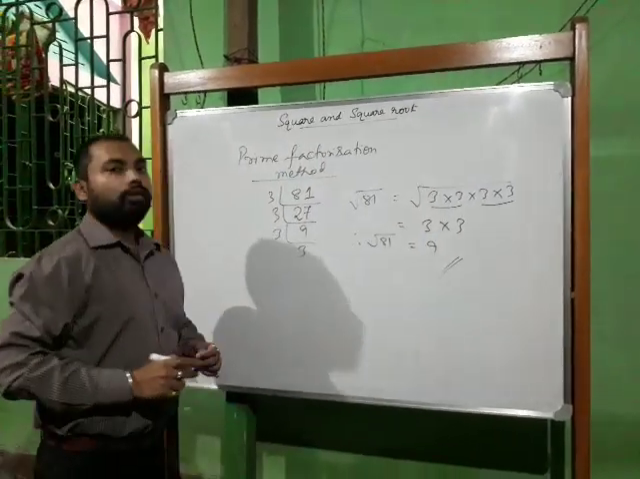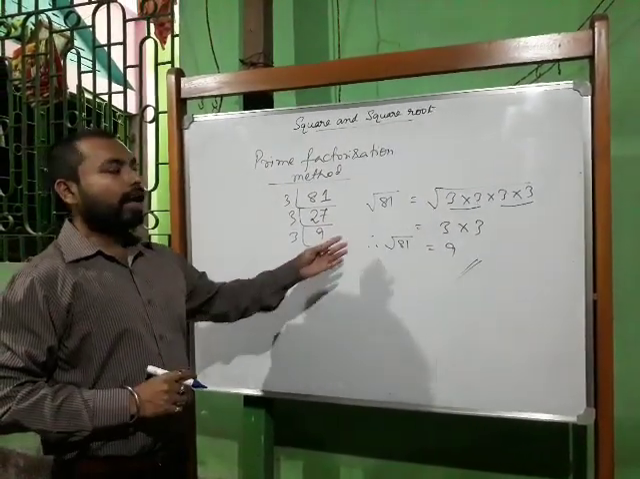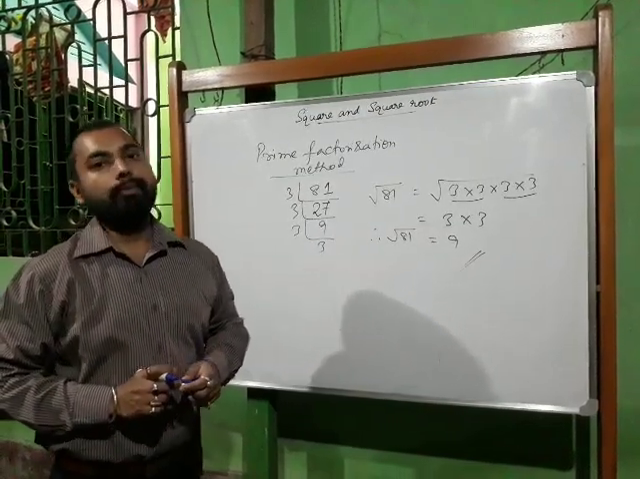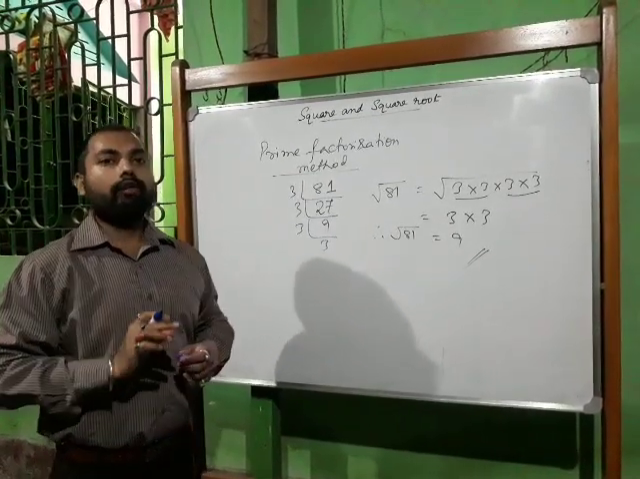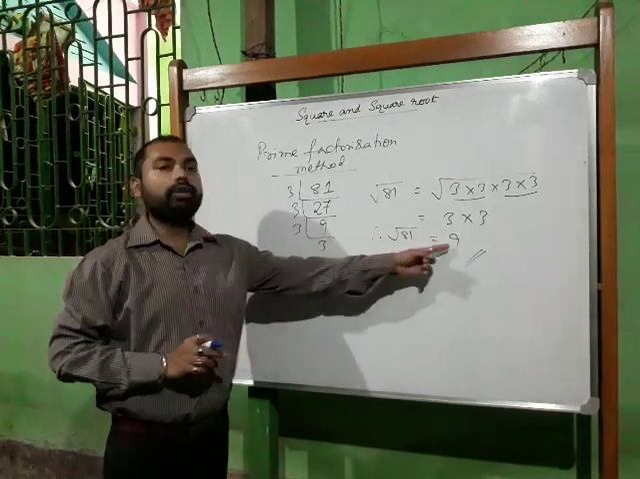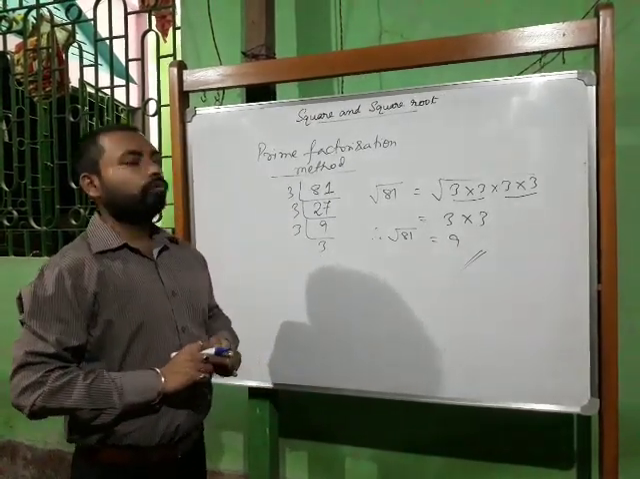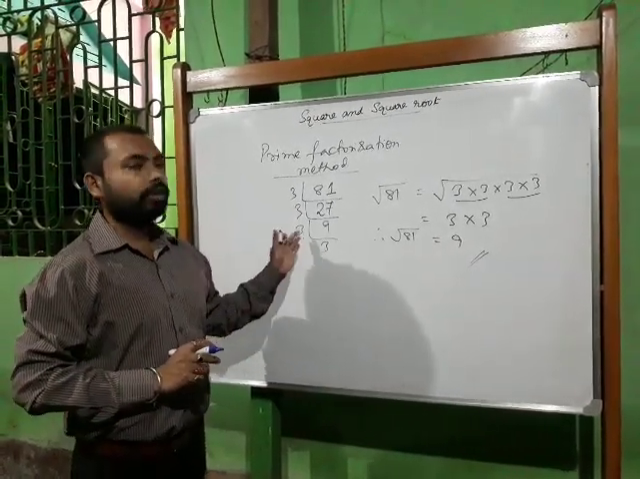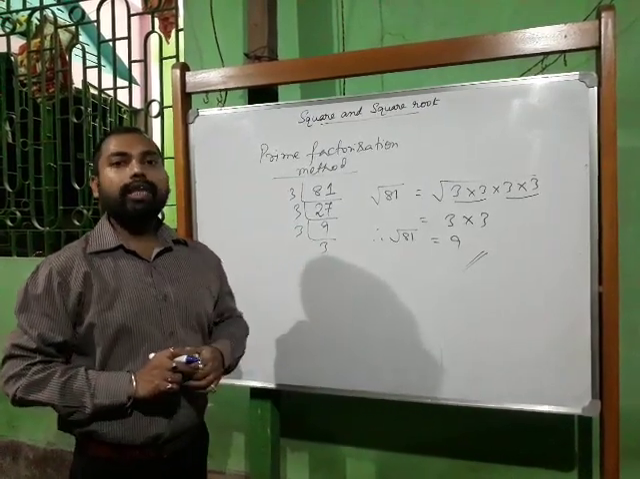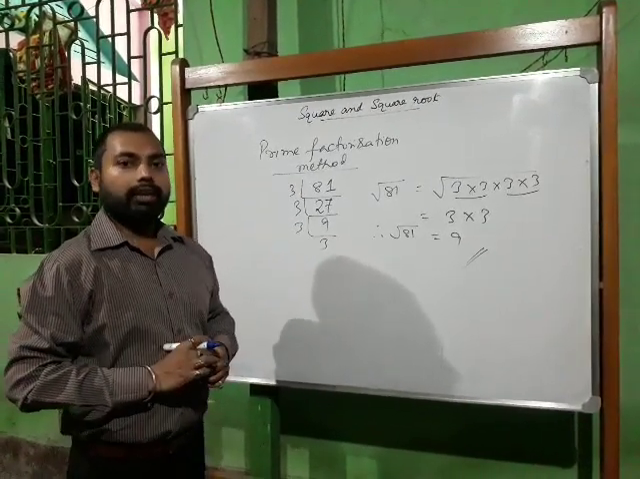So in this way we can take out the square root of any perfect square number. The number should be a perfect square number, then only we can take out the square root. So today up to this much. I hope you have understood all these things. Some questions I will be giving you. You try at your home. That's all. Thank you.